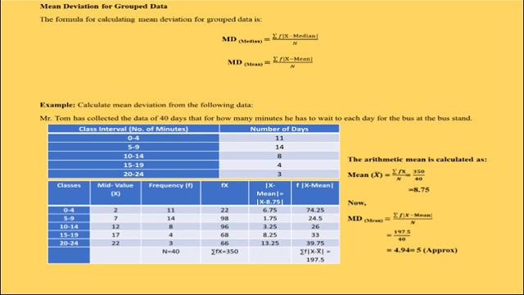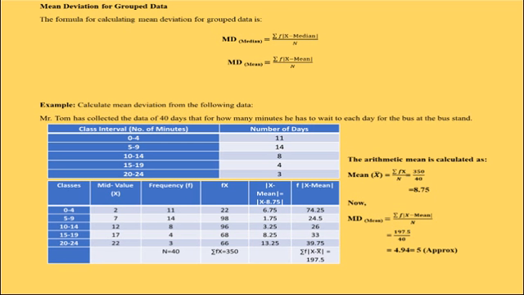In order to understand mean deviation for group data, let us see this example. Calculate mean deviation from the following data. Mr. Tom has collected the data of 40 days, that for how many minutes he has to wait each day for the bus at the bus stand. Class interval, which is number of minutes, and number of days are given in the data.